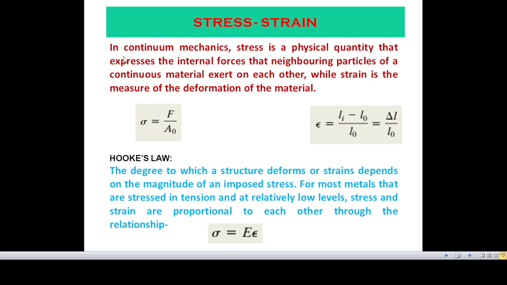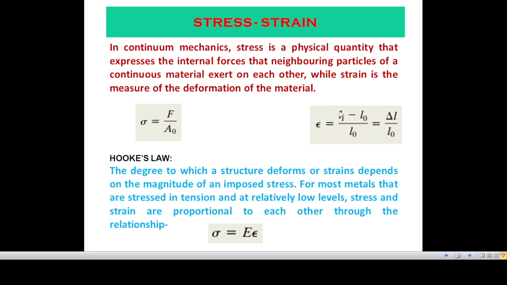Now, in continuum mechanics, stress is a physical quantity that expresses the internal forces that neighboring particles of a continuous material exert on each other, while strain is the measure of the deformation of the material. That means stress is equal to resistive force divided by cross sectional area, and strain is equal to change in dimension divided by original dimension.